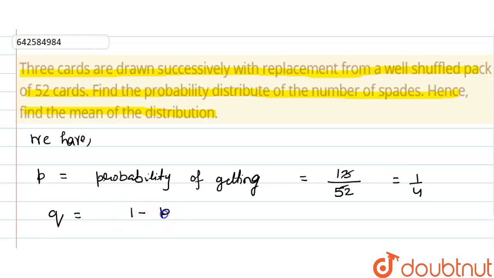Q is 1 minus P. We know the value of P, that is 1 by 4. Take LCM, that is 3 by 4.